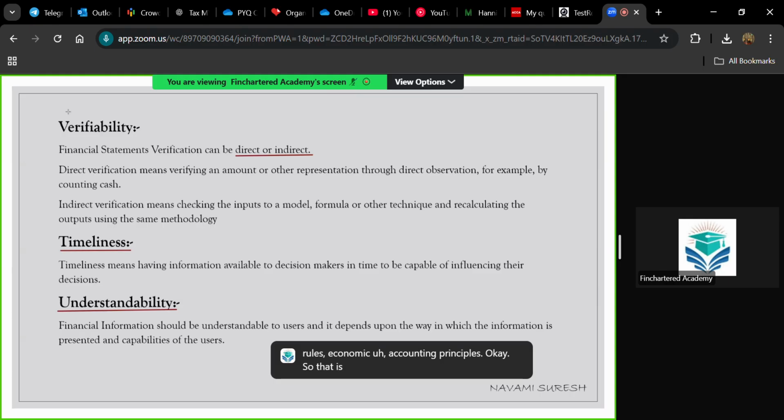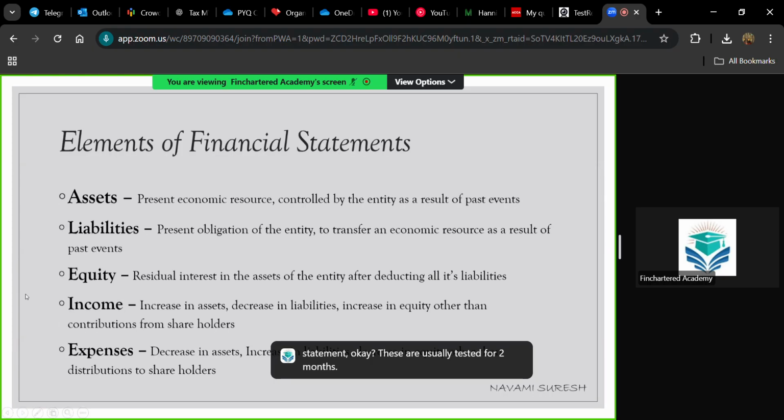With these four criteria, making sure that all these characteristics are incorporated within the statement, we will be preparing statements. Okay, we have two basic characteristics, that is relevance and faithful representation, and we have four enhancing characteristics, that is comparability, verifiability, timeliness, and understandability. So these are all characteristics incorporated within a statement. Okay, these are usually tested for 2 marks to make sure that you understand the concepts.